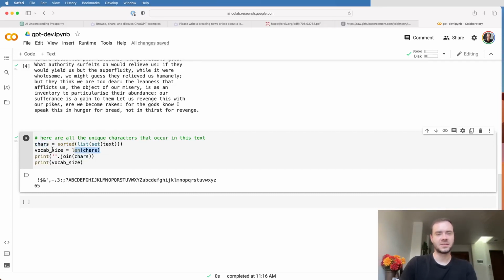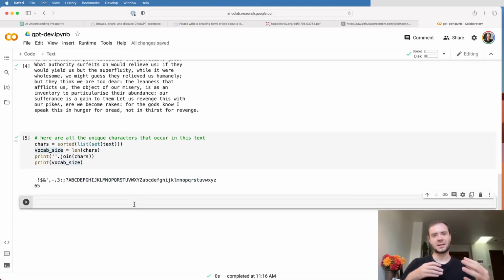Now the number of them is going to be our vocabulary size. These are the possible elements of our sequences. And we see that when I print here the characters, there's 65 of them in total. There's a space character, and then all kinds of special characters, and then capitals and lowercase letters. So that's our vocabulary, and that's the possible characters that the model can see or emit.